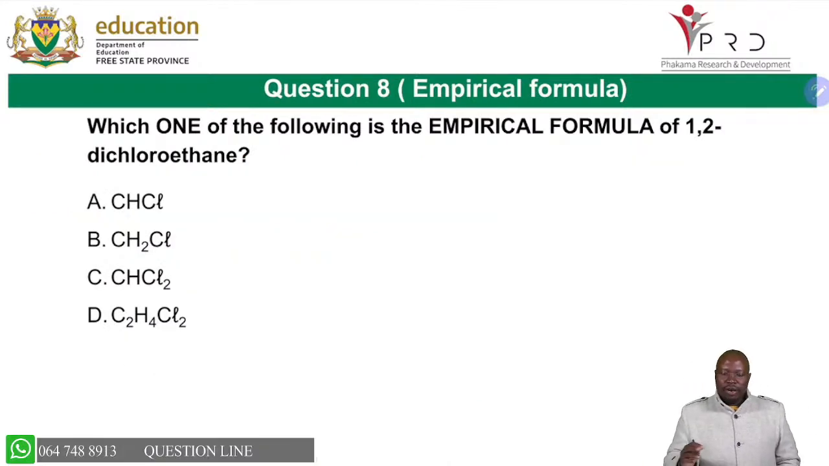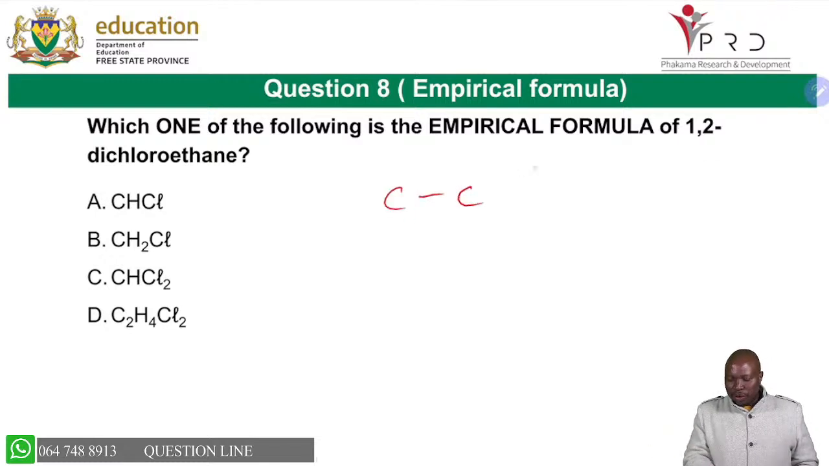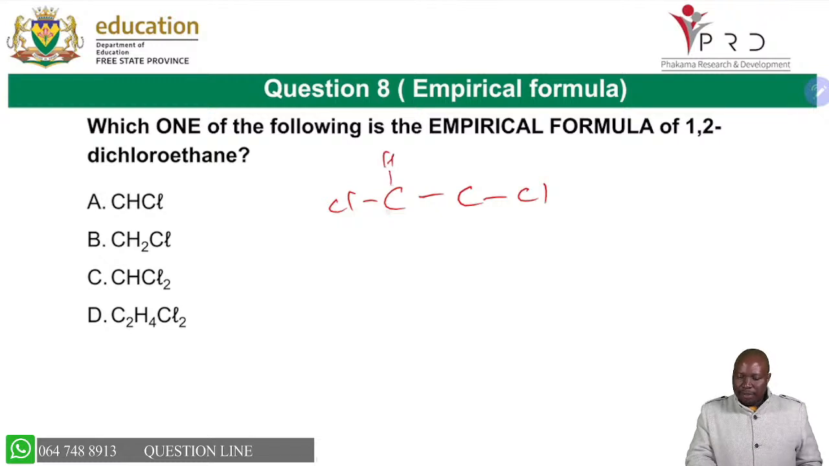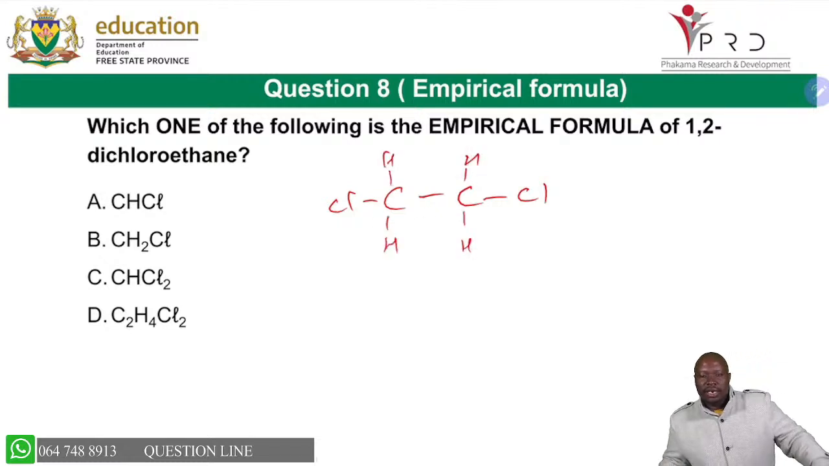Now, we're saying which one of the following is the empirical formula of 1,2-dichloroethane. Now you have to first know what is 1,2-dichloroethane, because ethane, you know, is 2 carbons, and then we're saying in carbon number 1 we have a chloro, in carbon number 2 we have a chloro. That is 1,2. Then you have to complete your structure by indicating those hydrogens there.